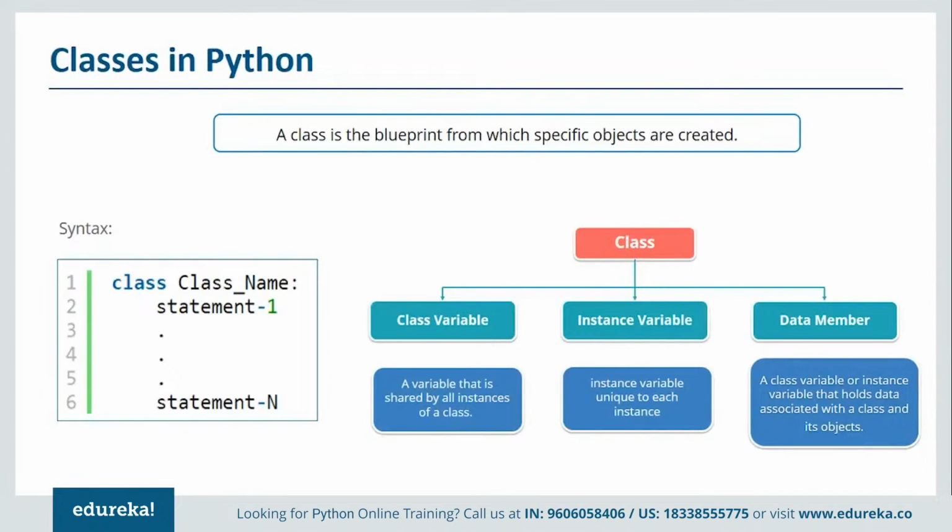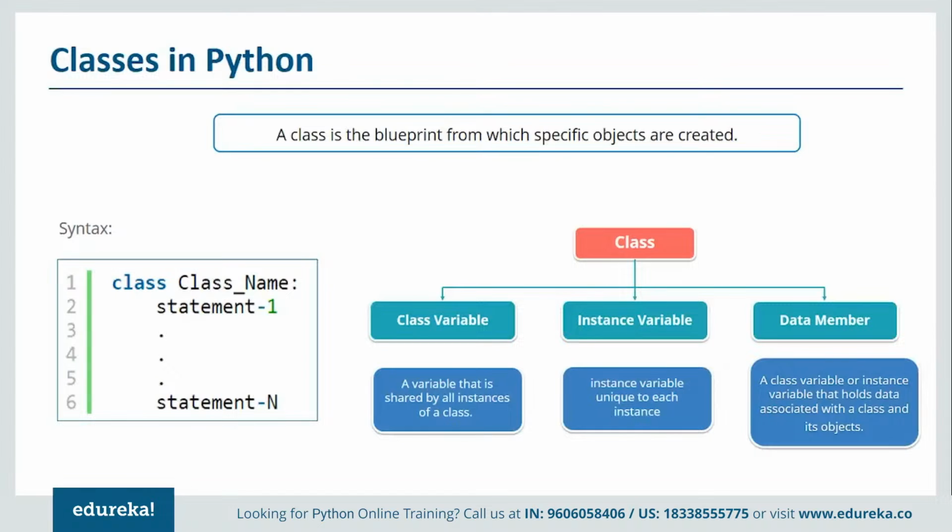If I need a variable which is going to be shared by all the instances of the class, and do not get confused when I say instance, it refers to an object itself, so here we refer to an object as an instance. If I want each of the instances to share a common variable, I would make it a class variable. But if I want each of the instances to have a specific variable, then I would use an instance variable. The third part is your data member. This is a class variable or an instance variable that holds the data associated with the class and objects.